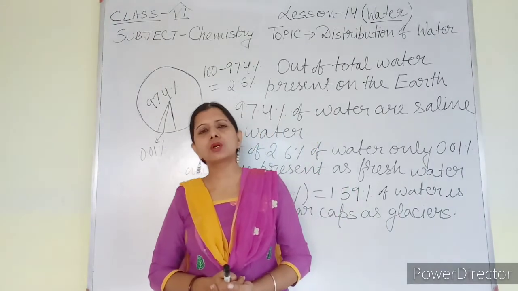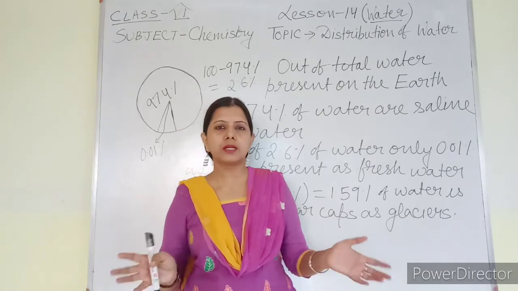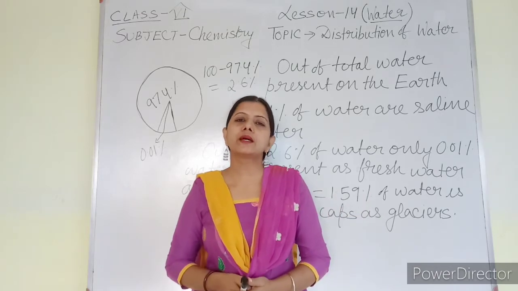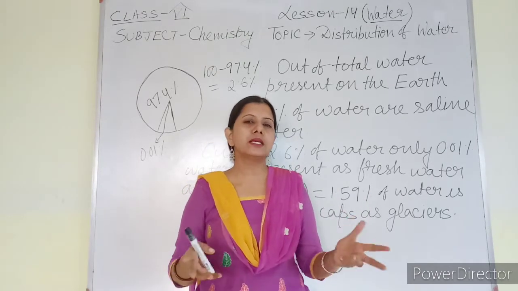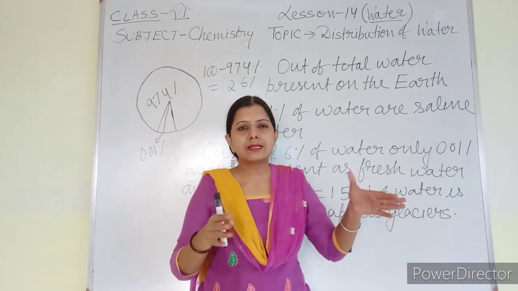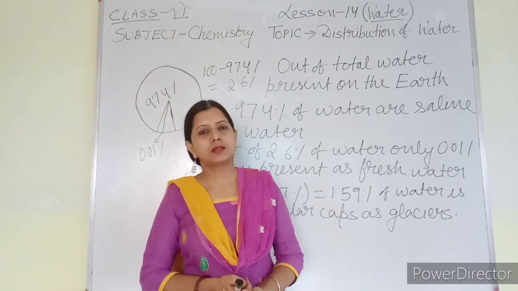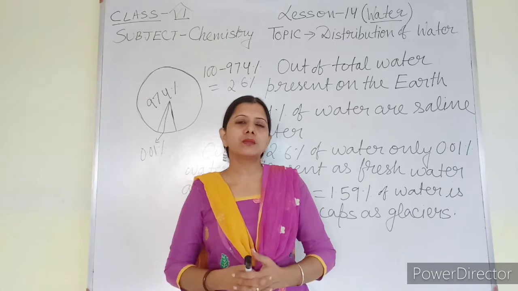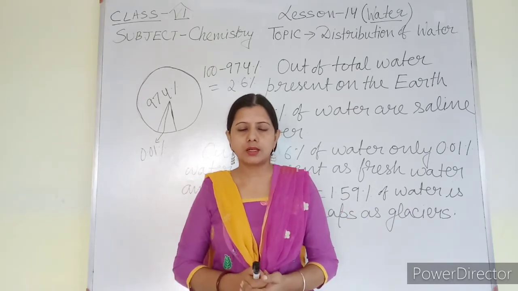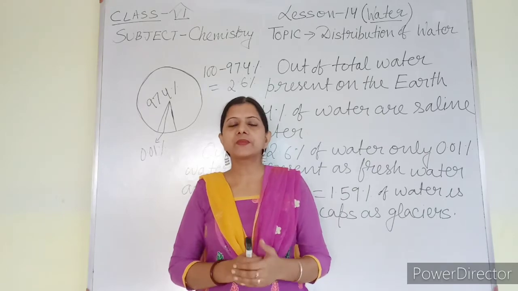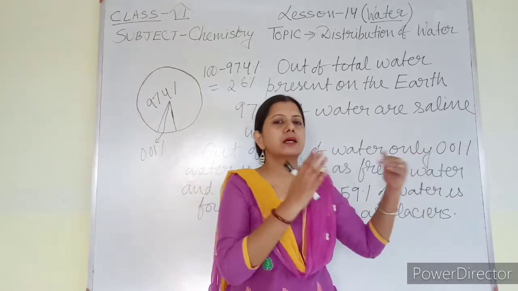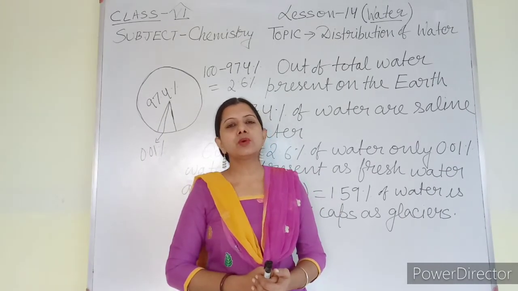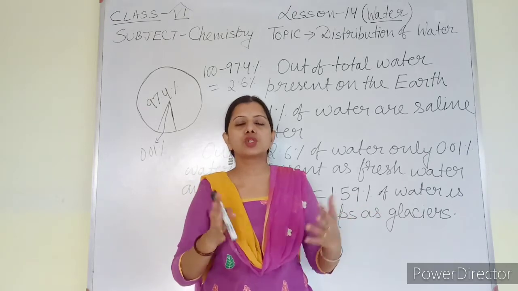In the universe we cannot say that water is present in a large amount, but in the earth crust you know that 3/4 of the earth crust is made up of water, and that is in seas and oceans. Land is less as compared to the water present in the earth, that you know already from the very junior classes you are learning. So whatever is the total amount of water, suppose 100% water present in the earth crust, I am considering it as 100% water. Out of that 100% water, 97.4% of water is present in oceans and seas.